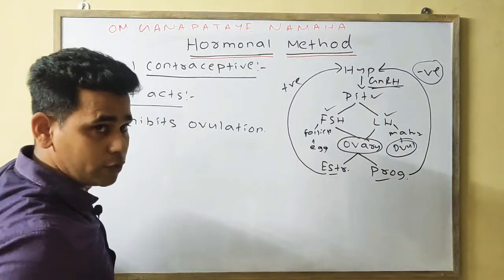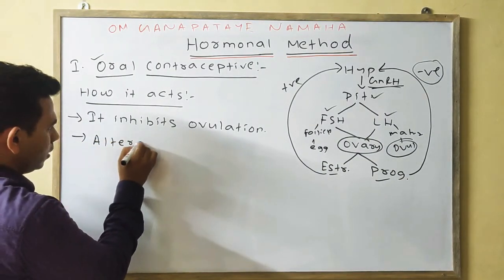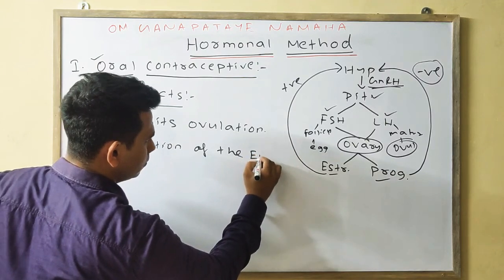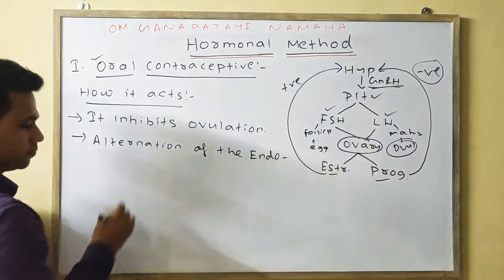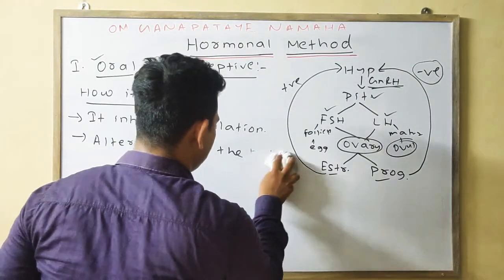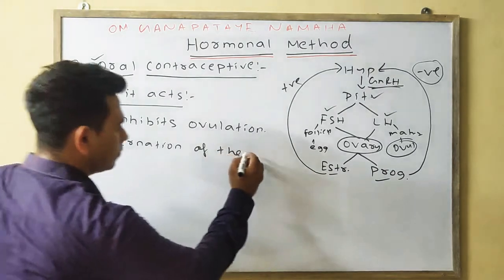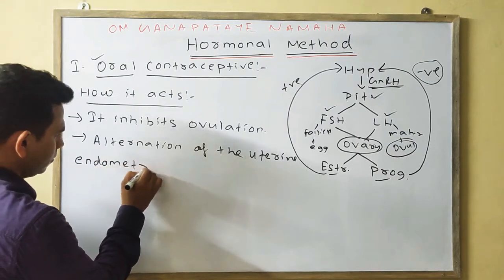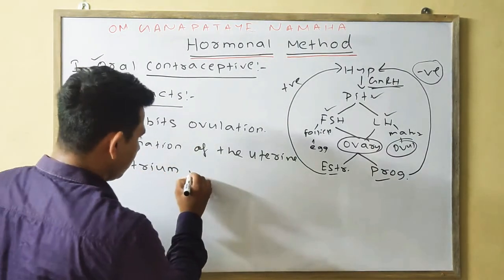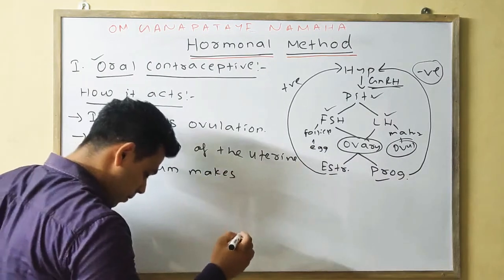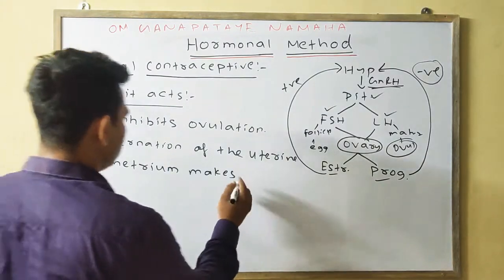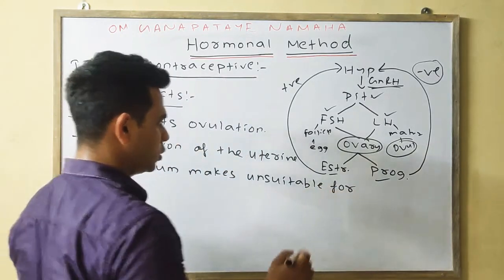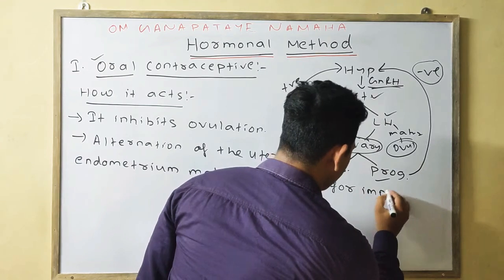Second point, alteration of the uterine endometrium makes it unsuitable for the implantation.